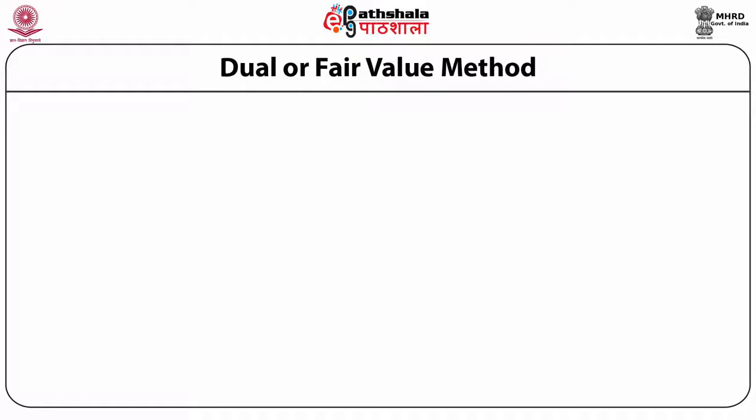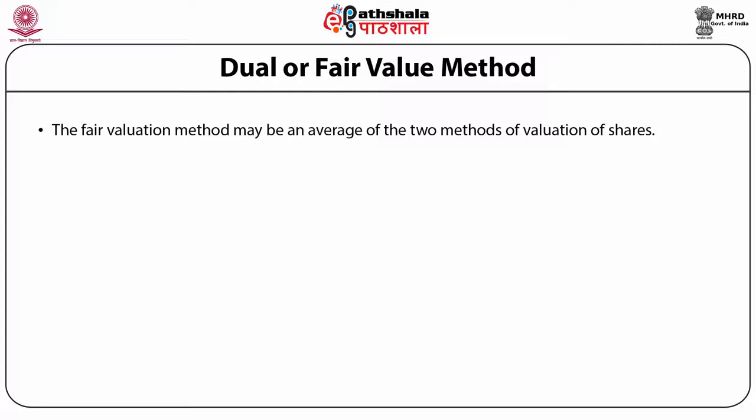Dual or fair value method. Many accountants are of the view that neither the net assets basis nor the earning basis of valuation of shares is correct. But the fair valuation method may be an average of the two methods of valuation of shares. The formula for the valuation of shares according to the dual method or fair value method is as follows.